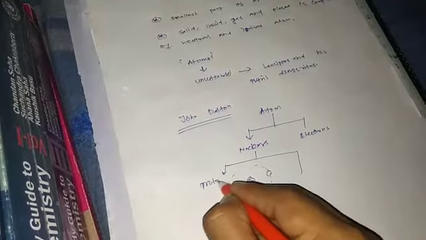This nucleus also has two parts, and that is protons and neutrons.